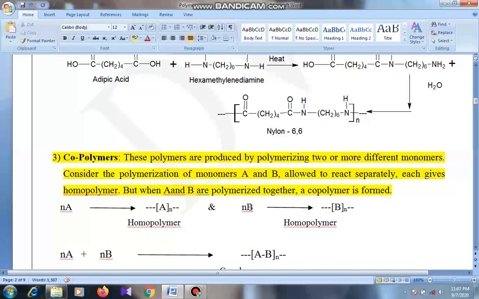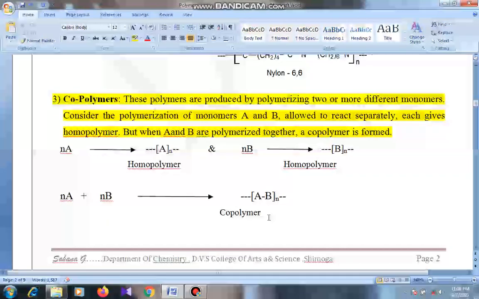n number of B molecules or atoms will join together in order to form B homopolymer. These individual polymers will join together in order to form this AB heteropolymer. Each gives homopolymers, but when A and B are polymerized together, that copolymer is formed, that is the copolymer.